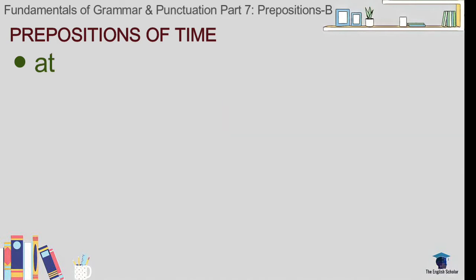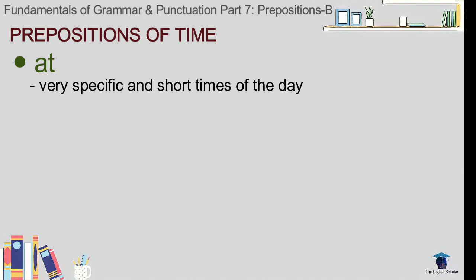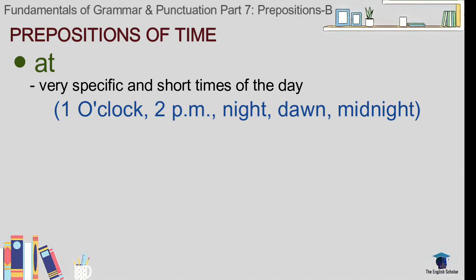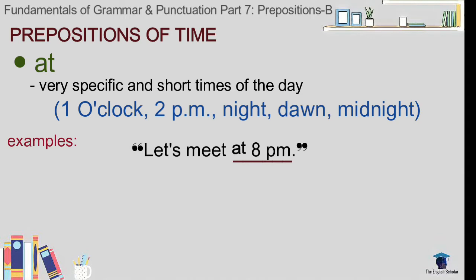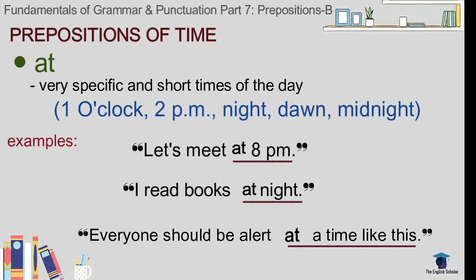Next, at. At describes very specific and short times of the day. For example, 1 o'clock, 2 p.m., night, dawn, midnight. Let's meet at 8 p.m. I read books at night. Everyone should be alert at a time like this.